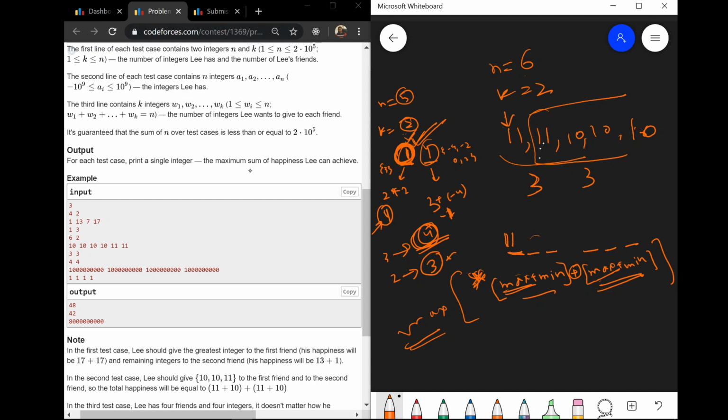So here we won't start from filling here. The most optimal way would be to store these numbers for the further sections and fill the smallest elements here. What this means is that we would be giving this 10, and there would be one more 10 here because there are 4 tens. So we should fill from behind with the other tens and save this maximum for the future. So here it is done. Then in the second section, we would put the second maximum and the remaining one from the minimum side.